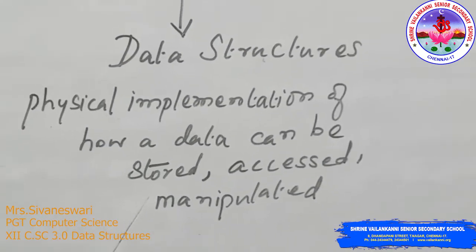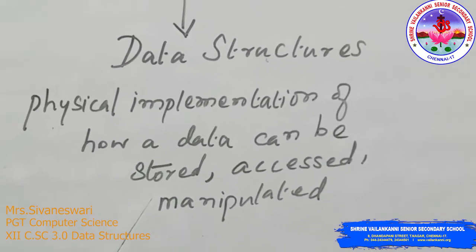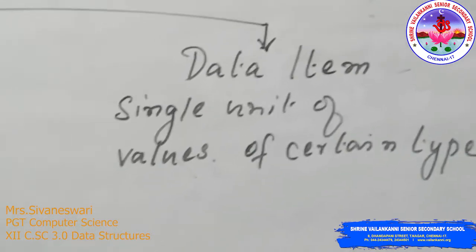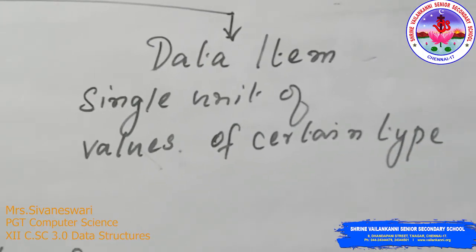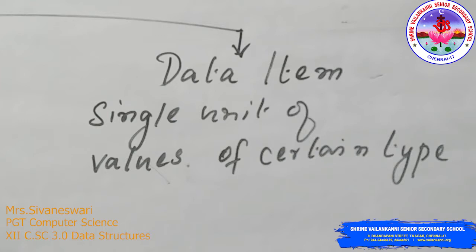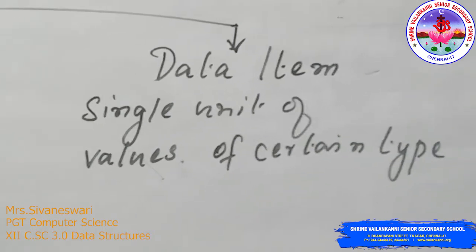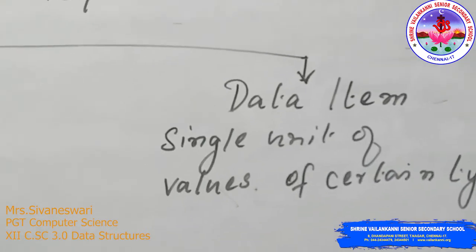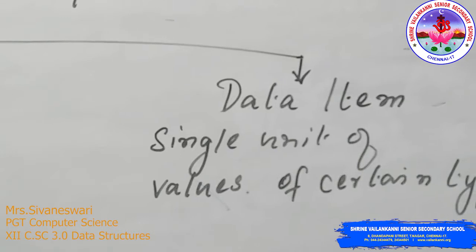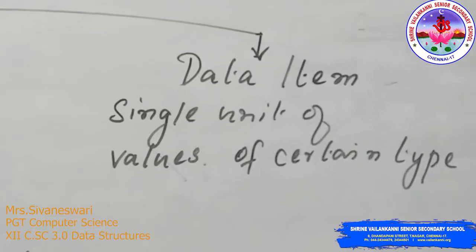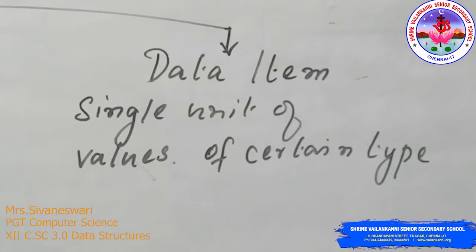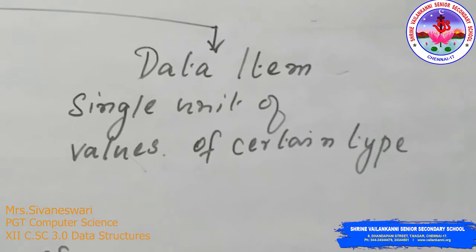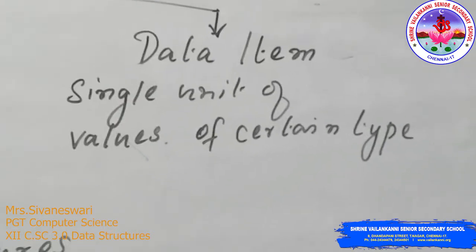If we speak about data types versus data structures, data types is usually how we provide the input and output, how we represent it. If we want to multiply two strings, is it possible? No. Likewise, can we define an integer and then provide a decimal number? Not possible, right? So this tells that data type frames the rules or the terms and conditions on how data should be provided for manipulation.